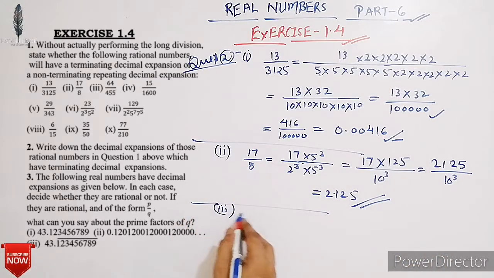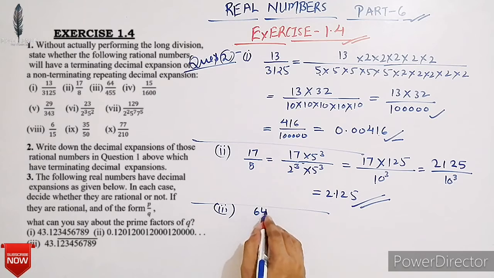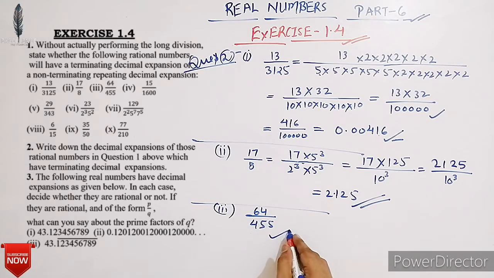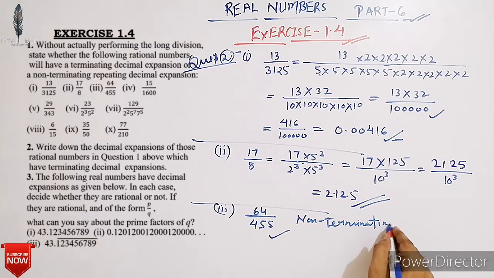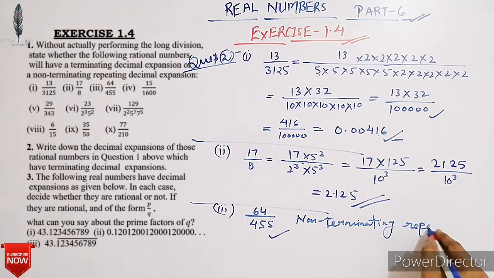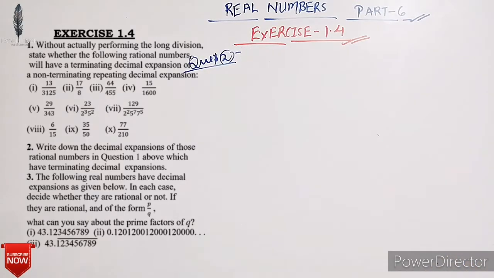Next, 64 upon 455. From question number 1, we conclude that it will have a non-terminating repeating decimal expansion. Okay. Now next,